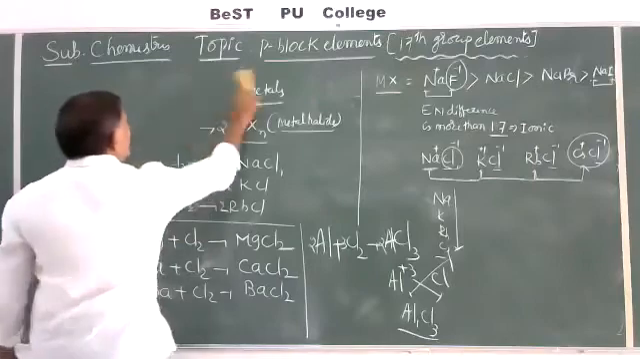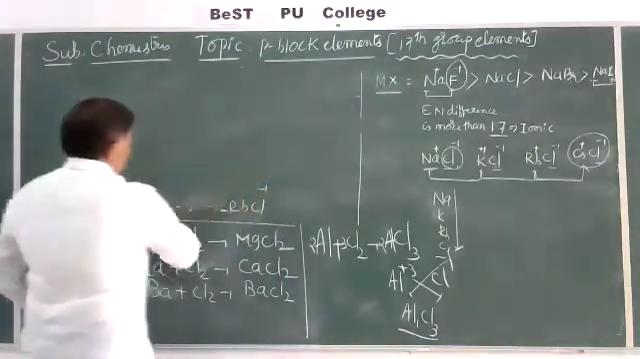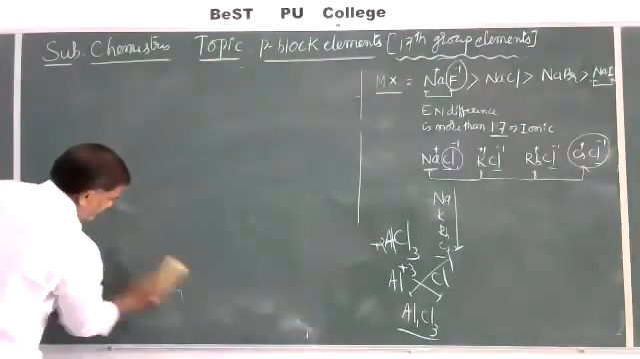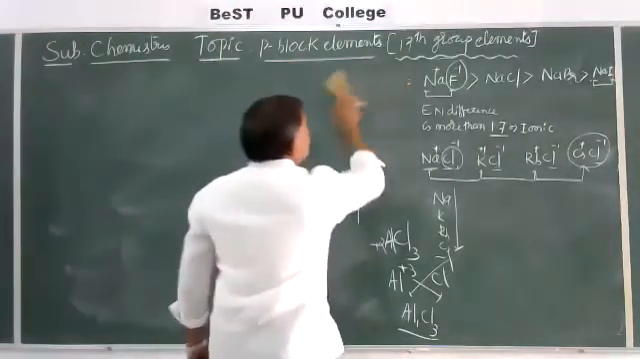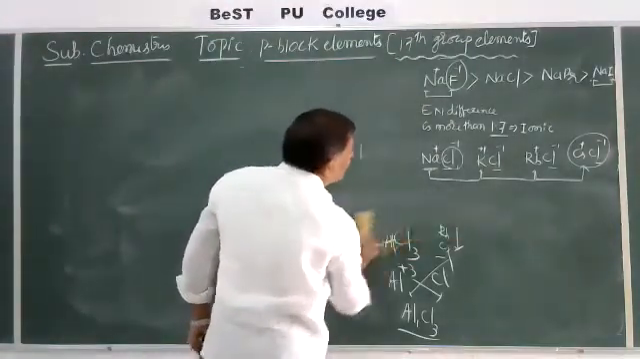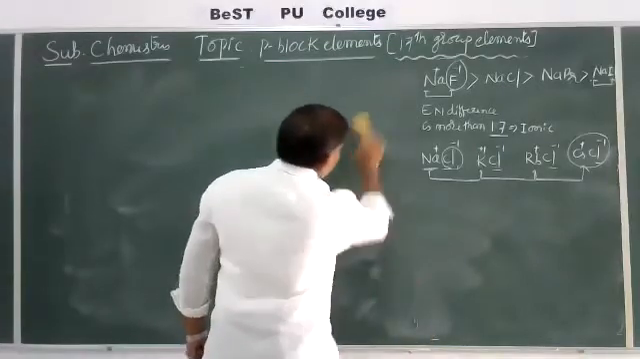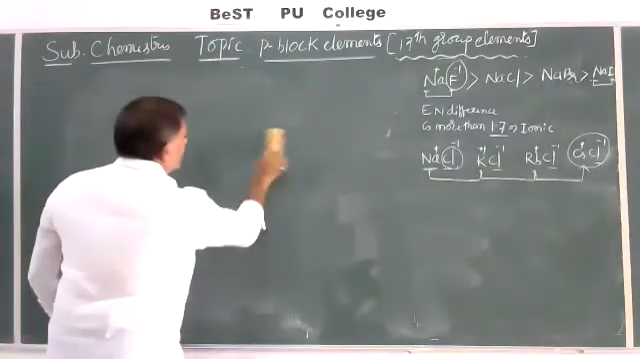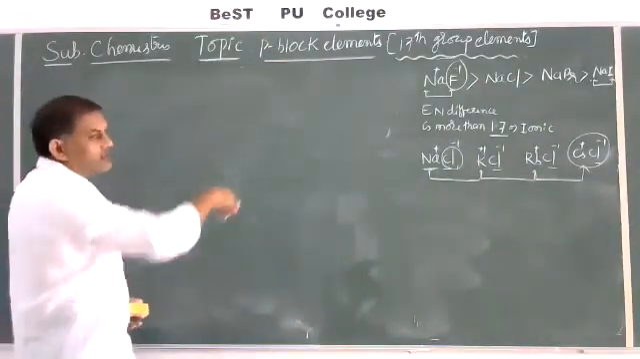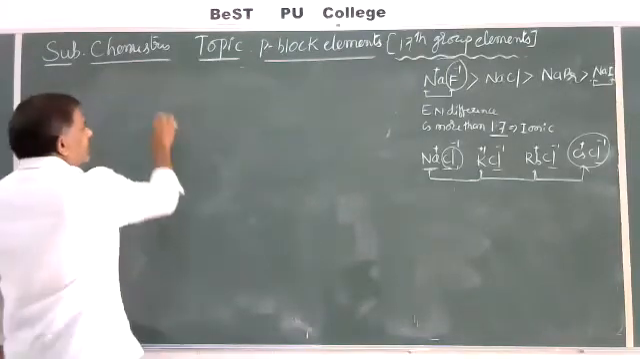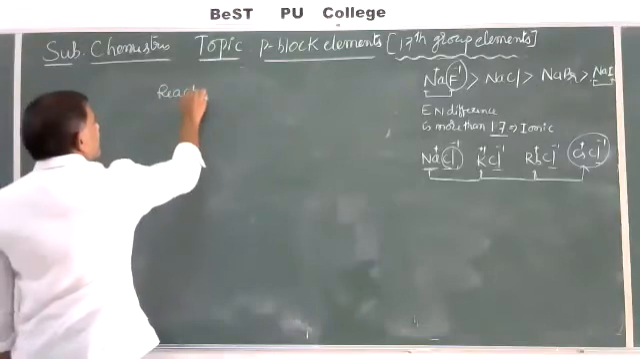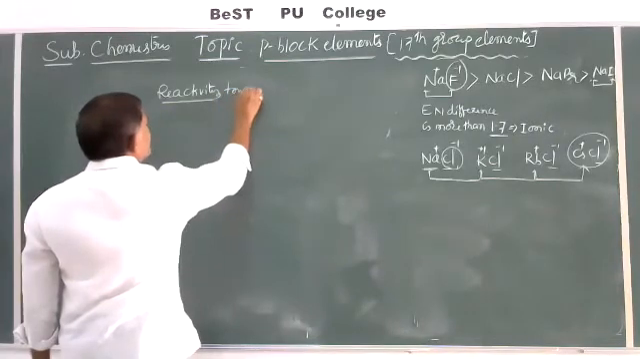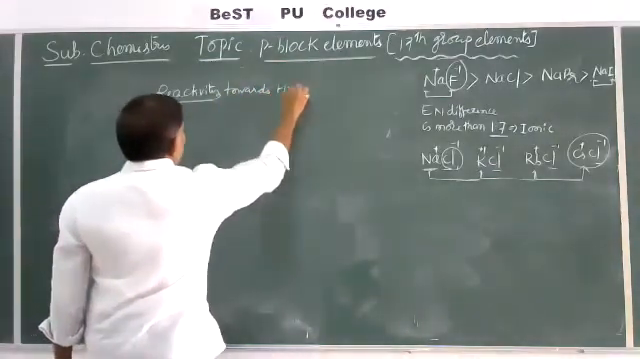After this, reactivity towards metals. One important point is reactivity towards water. That is given under the oxidizing power of halogens. But here I am giving information about reactivity towards water under these chemical properties. Next and last important property is reactivity towards water, H2O.